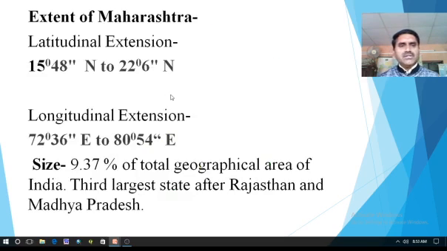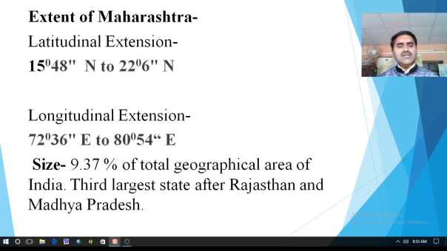So if we focus light on the extent of Maharashtra, then we come to know the latitudinal and the longitudinal extension of Maharashtra. The latitudinal extension is 15 degree 48 minutes north to 22 degree 6 minutes north. So on an average there are 7 latitudes covered by Maharashtra. Longitudinal extension is 72 degree 36 minutes east to 80 degree 54 minutes east. On an average, there are 8 longitudes covered by Maharashtra.